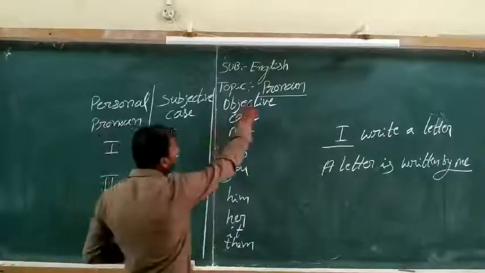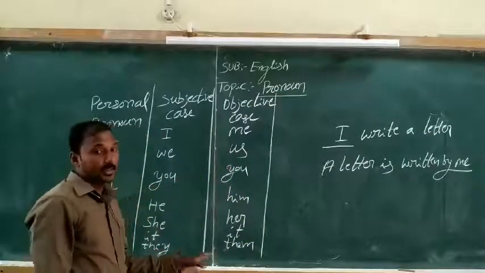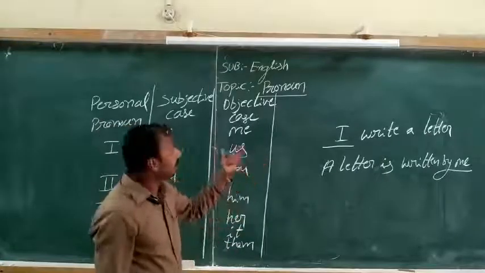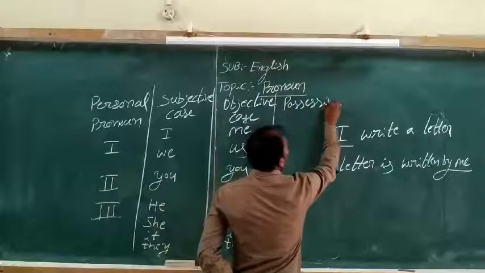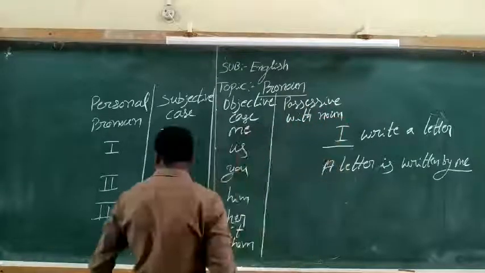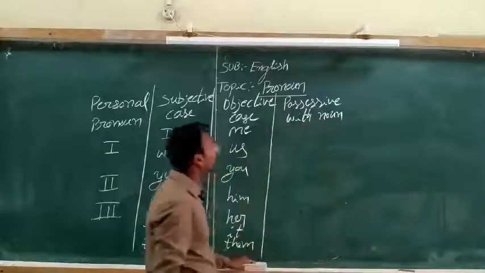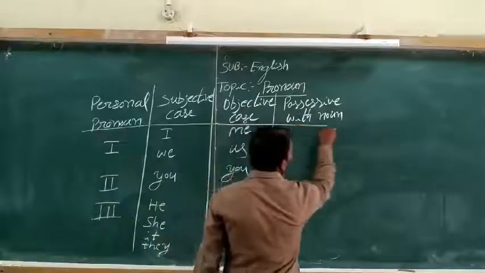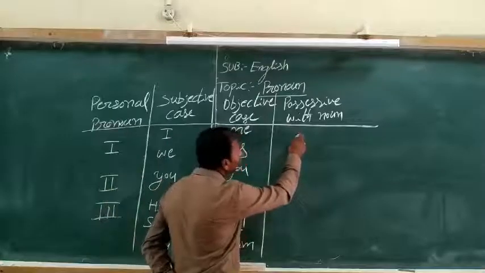Then we come to possessive with noun. These pronouns change into the possessive with noun, which shows the ownership or possession in the sentence. For example, possessive with noun. The pronouns are: I, me changes into my.